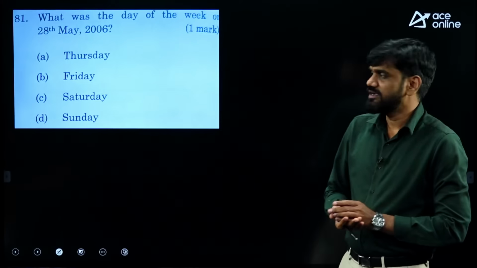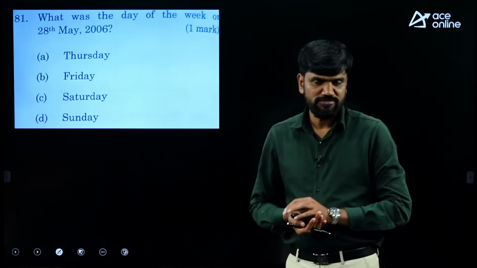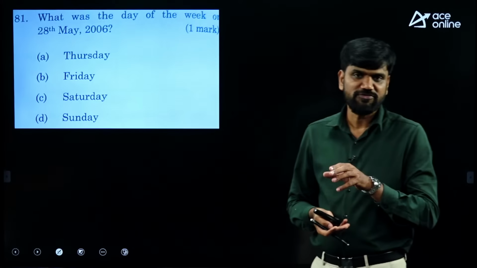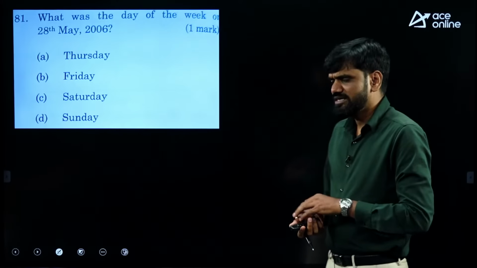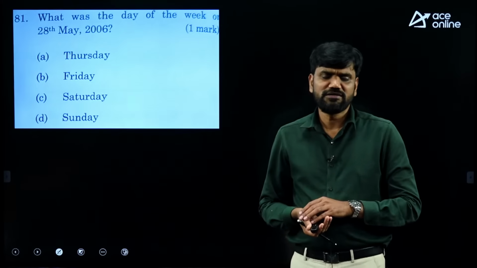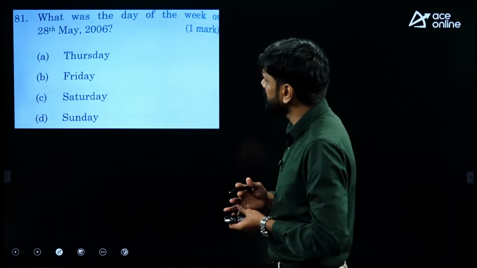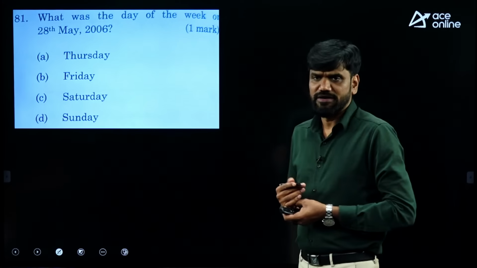Hello friends, let's have a look at the questions asked in aptitude. The total number of questions given were 15, out of which 5 are for 2 marks and 10 are for 1 mark. The paper, I can say, is easy to moderate. Most of the questions are easy. Let's start with the first question that was asked from the topic of calendars.